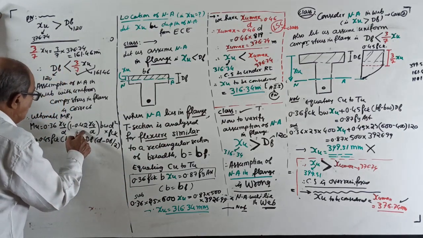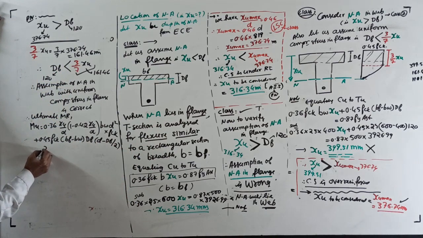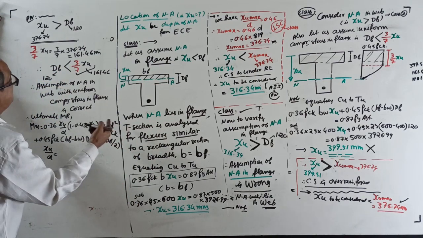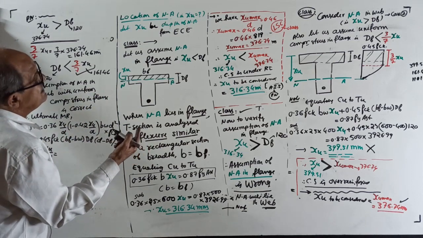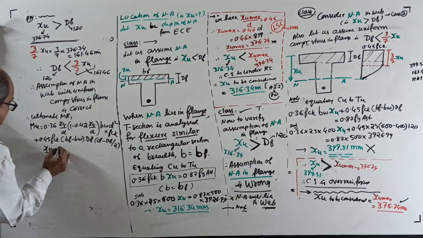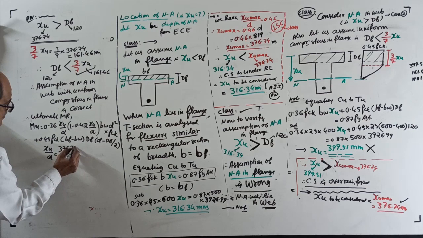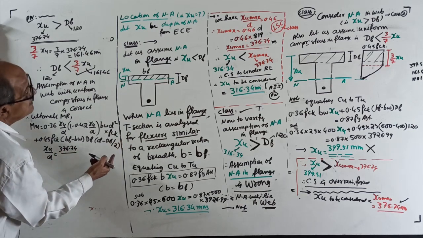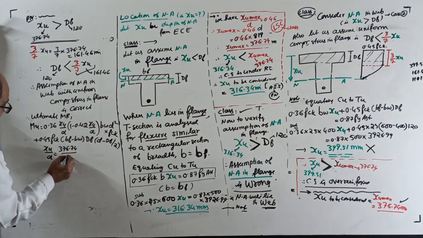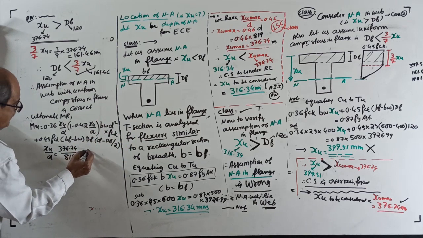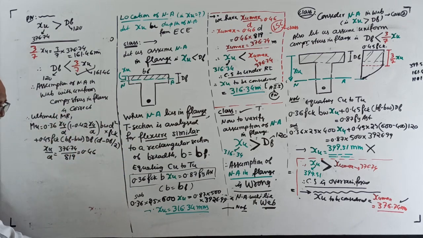Before substituting, find xu by d. Actually not required because your xu by d equal to xu max by d only. When you calculate, sometime it can be different. 376.74 divided by d. Where is d? 819. It will come surely 0.46. Okay, now I will sit and substitute.